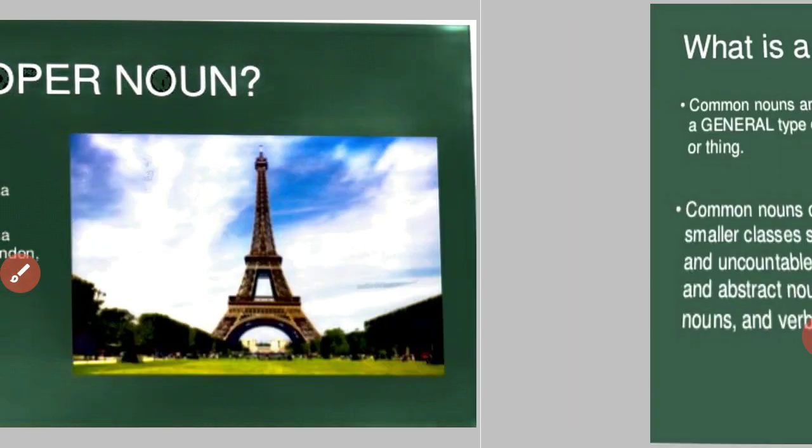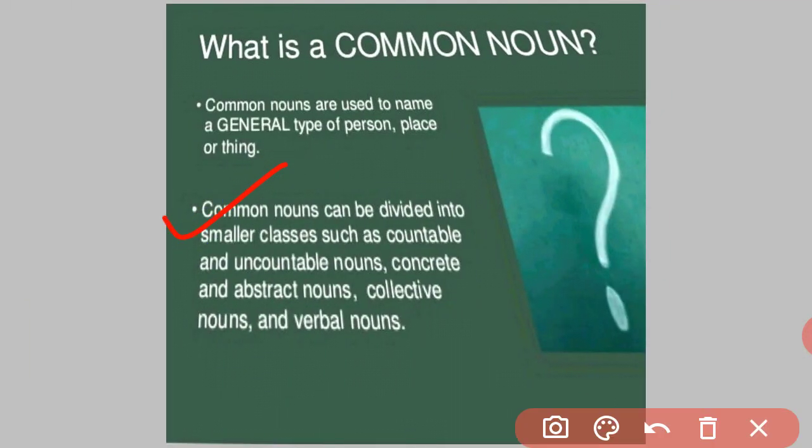Common nouns. Common nouns can be divided into smaller classes such as countable, uncountable, concrete, abstract, collective, and verbal. Okay? So we can divide nouns in many ways.